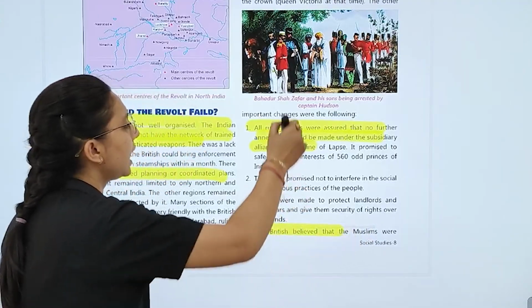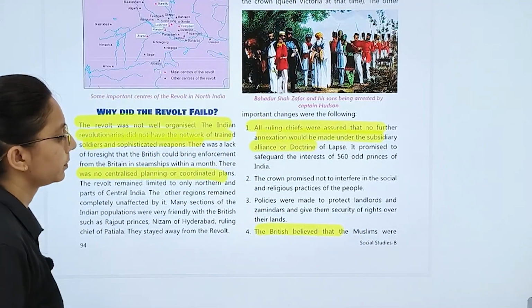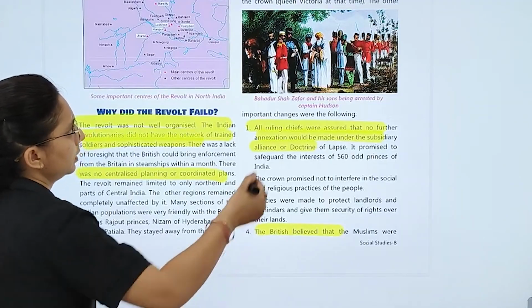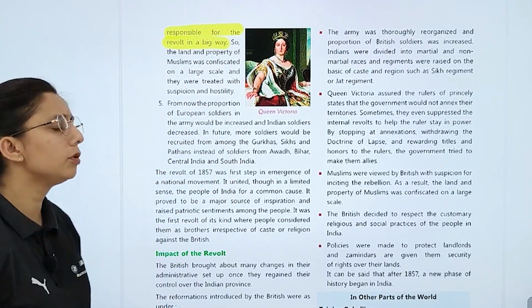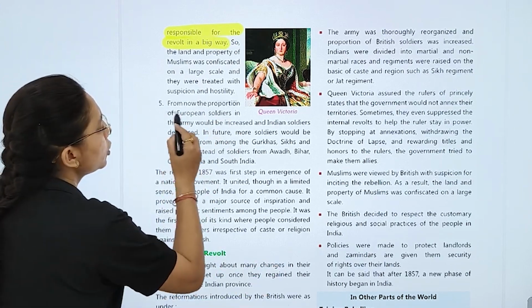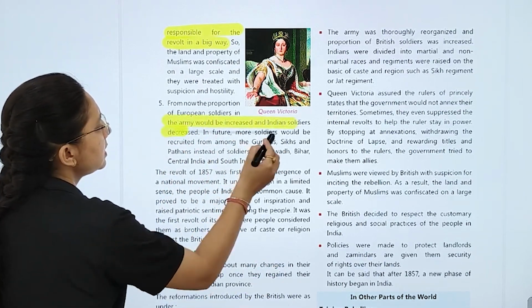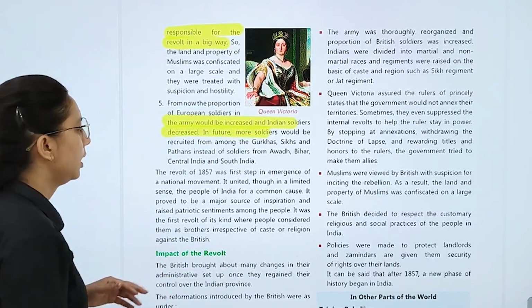The British believed that जो मुस्लिम्स थे, the Muslim people, they were responsible for the revolt. सबसे जो मेन कॉज था रिवोल्ट का वो कहते हैं मुस्लिम्स लोग. From now the proportion of European soldiers in the army increased and Indian soldiers के जो नंबर था वो क्या हो गया? Decrease हो गया. Right?